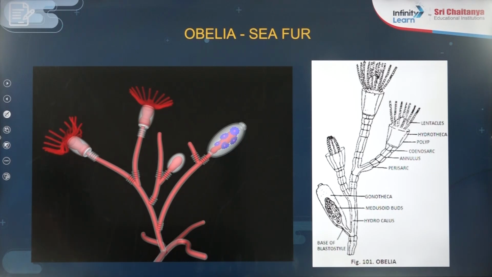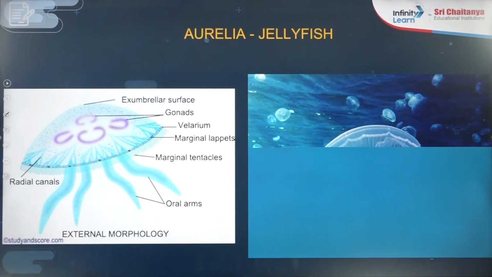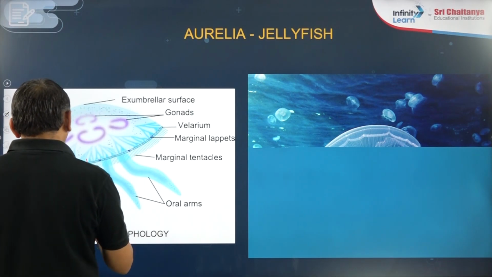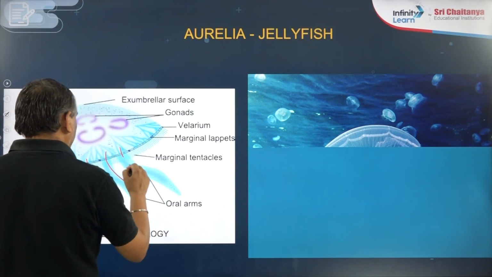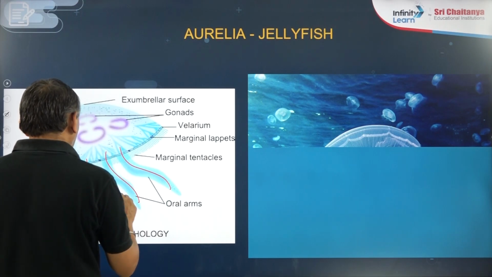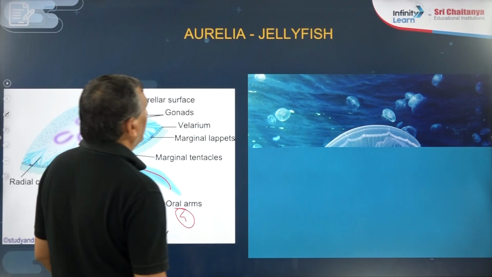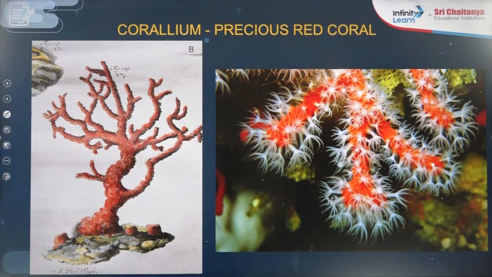Obelia is known as the sea fur. Aurelia is known as the jellyfish. How many oral arms does it have? In this NCERT diagram, there are 1, 2, 3, 4 oral arms. That is Aurelia, jellyfish. Corallium is used as a precious stone, the precious red coral.